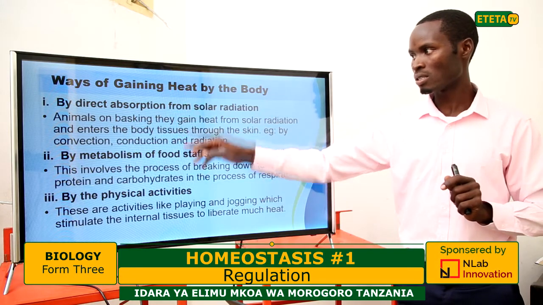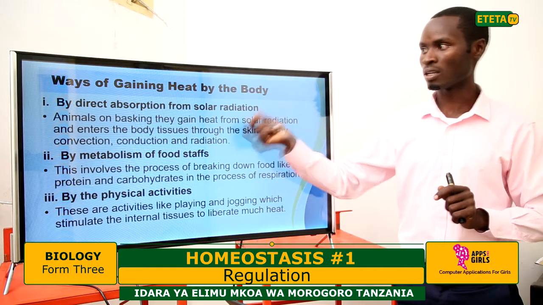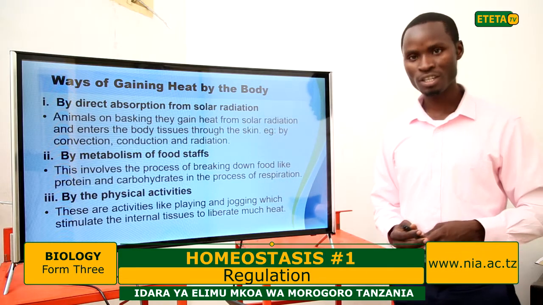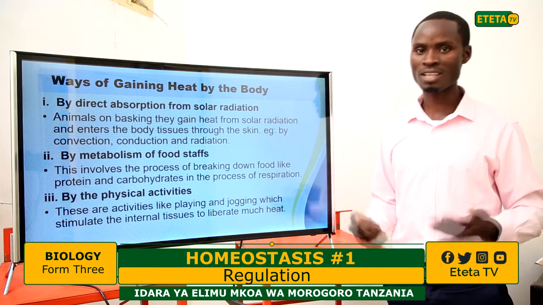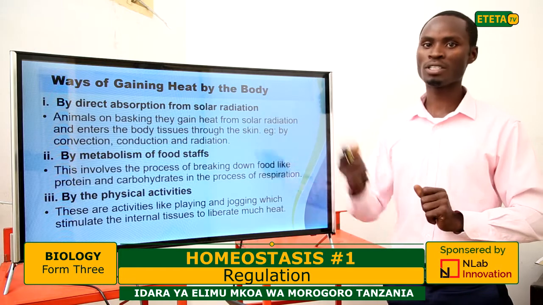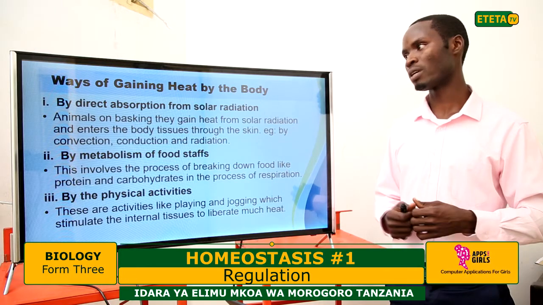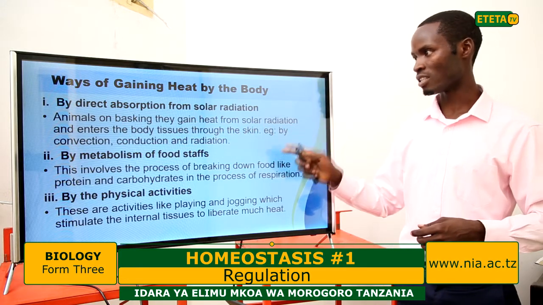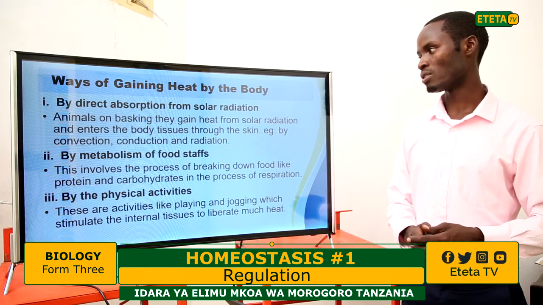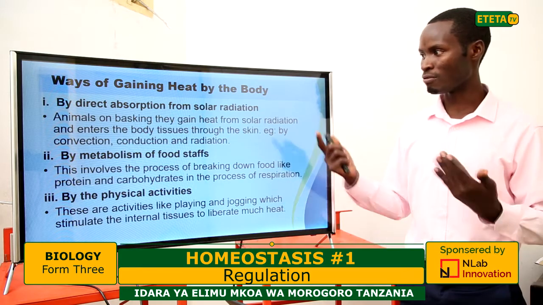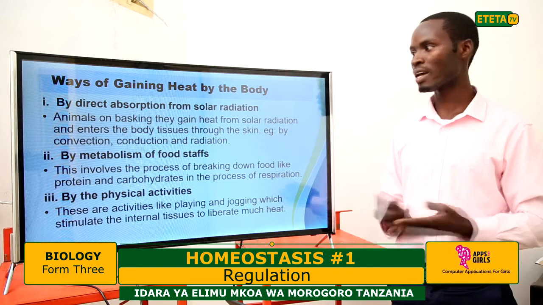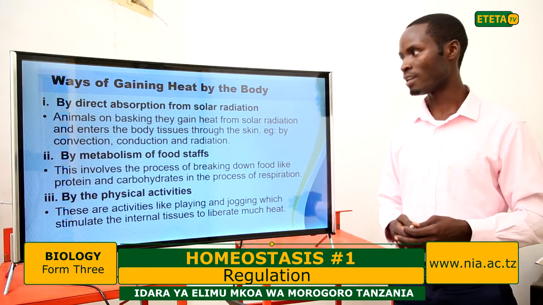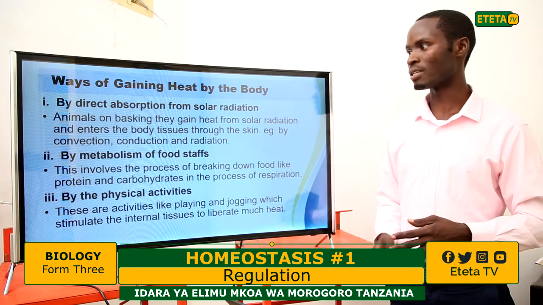These are the ways in which our body gets heat. It is by direct absorption from solar radiation. We sometimes bask in the sun and absorb heat from the sun. That is the way of warming the body. Animals, on basking, gain heat from solar radiation, and it enters the body tissues through the skin, for example by convection, by conduction, direct touching, and by radiation. This is the way of gaining temperature, by basking.